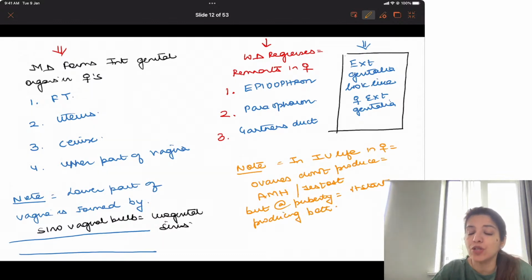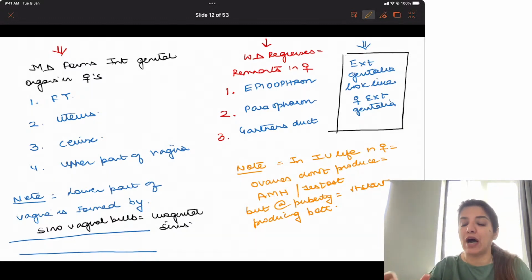So in intrauterine life, anti-Mullerian hormone and testosterone are absent in females, but the same ovaries, when they reach puberty, form both of them. Anti-Mullerian hormone and androgens, that is testosterone, will also be formed by the female ovaries. Clear to all of you? Have you understood how internal genital organs are formed in males and in females?